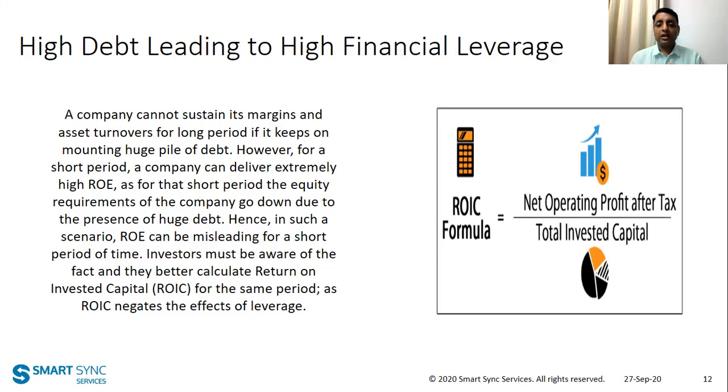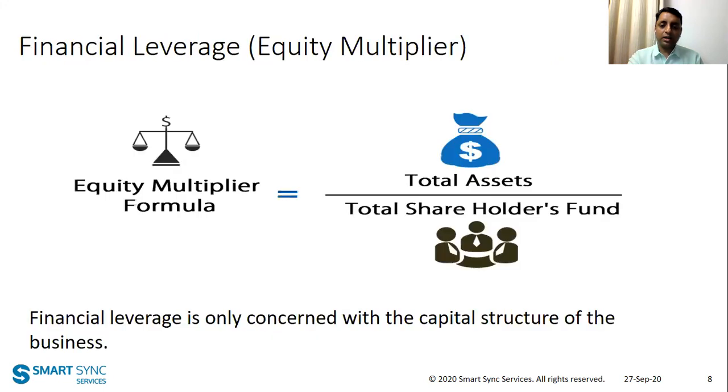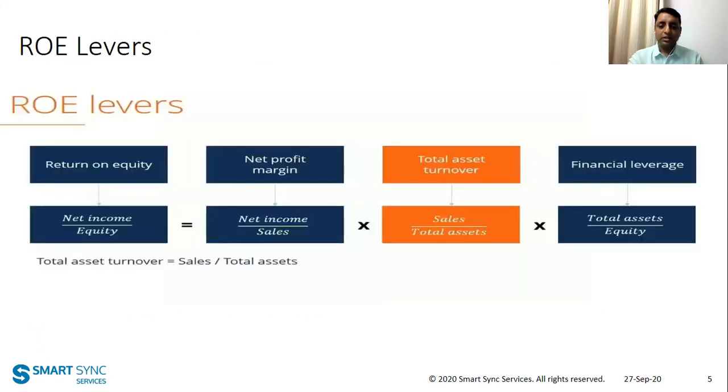Now if we go back to the earlier formula, the equity changes from 100 to 20, and everything else remains the same. Return on equity is net income by equity, right? So what will change? The net income will change. Net income earlier was 10 rupees.